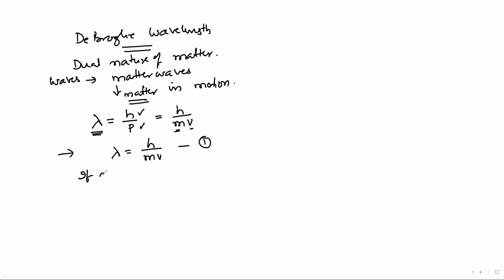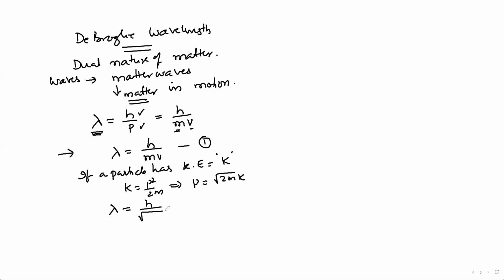Suppose a particle has kinetic energy equal to K. Then we know that kinetic energy equals p squared by 2m, or the momentum p equals root of 2mK. Then the de Broglie wavelength becomes lambda equals h by root of 2mK. And related to these relations, last time a question was asked like this.